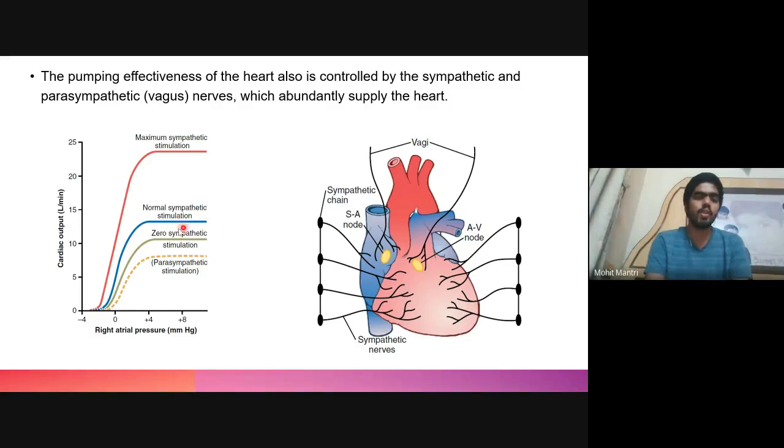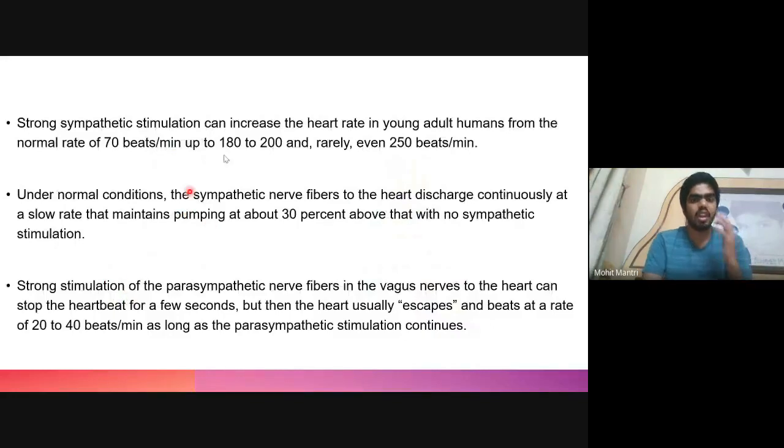So the heart rate, which is around 72 per minute in the ideal case, occurs when there is a slight sympathetic stimulation. If the sympathetic stimulation does not take place, the heart rate will decrease, or the pumping of blood will decrease by 30%.